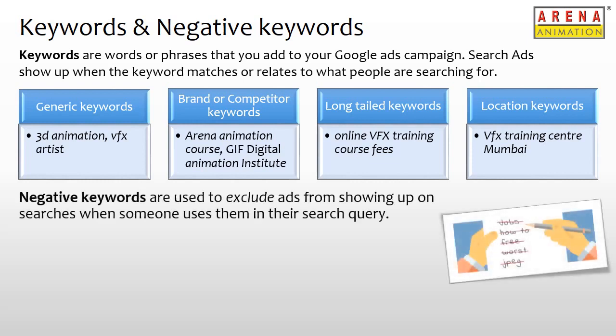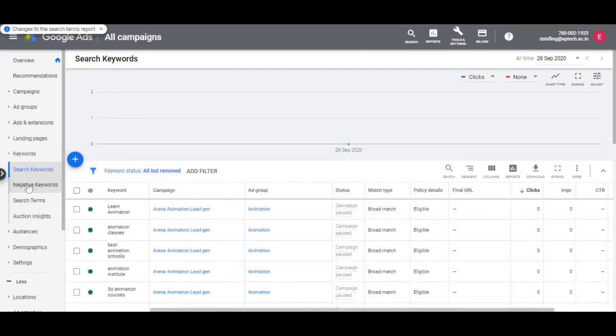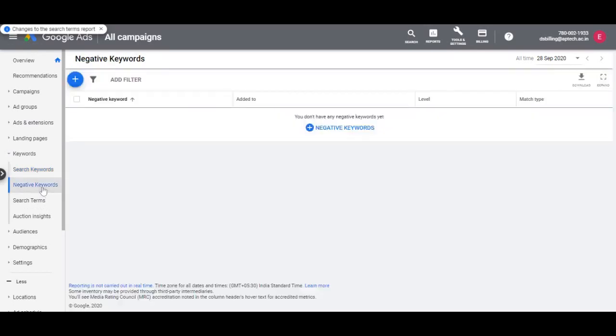Another important category of keywords are negative keywords. I consider this as a separate category as these are not added along with the other keywords to an ad group. Let's see where we can add them in the Google Ads panel. So we click on Keywords section on the left-hand side panel. Under Keywords, we have negative keywords as a subcategory.